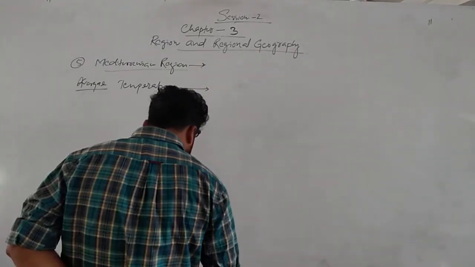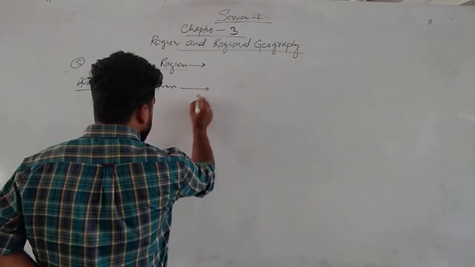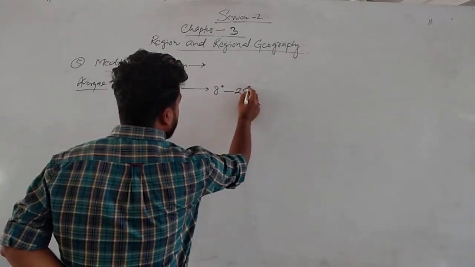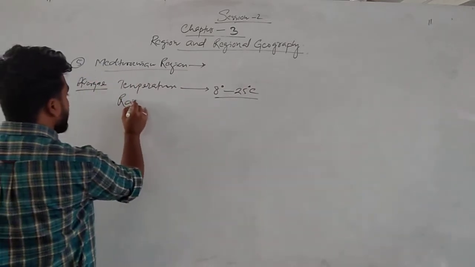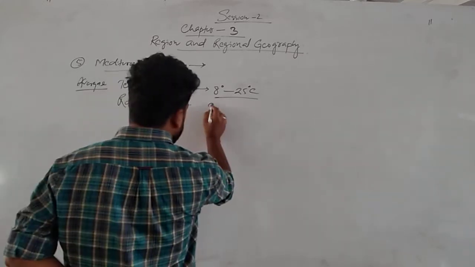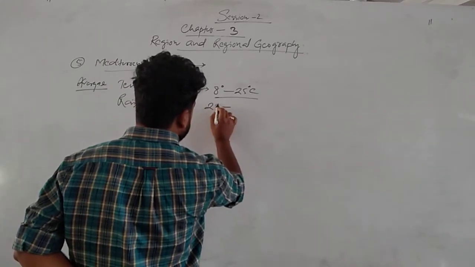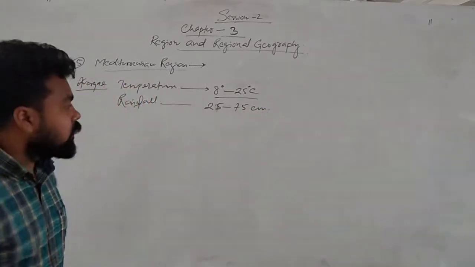So what is the average temperature of the Mediterranean region? The average temperature of the Mediterranean region is 8 degrees to 25 degrees Celsius. This is the average. Now we will see the rainfall. Rainfall is 25 to 75 centimeters.